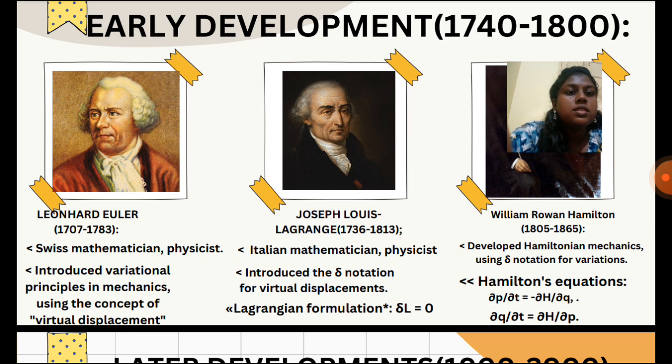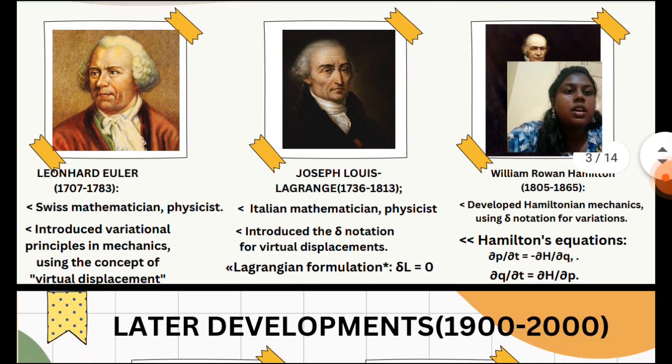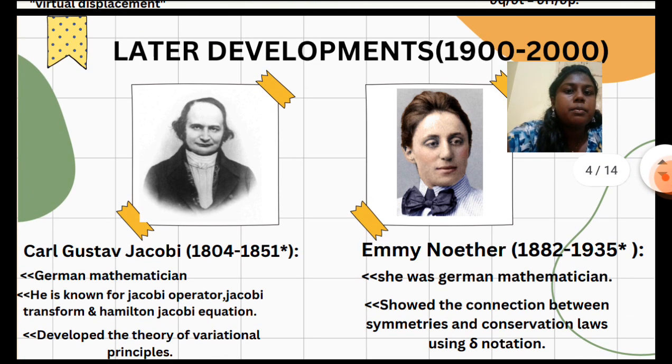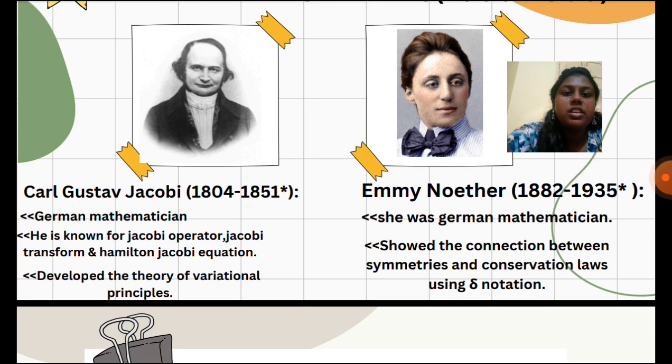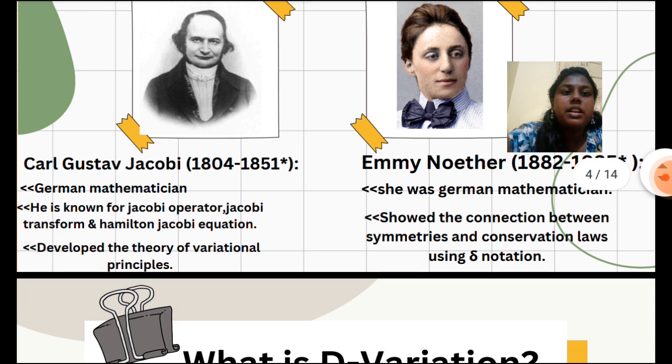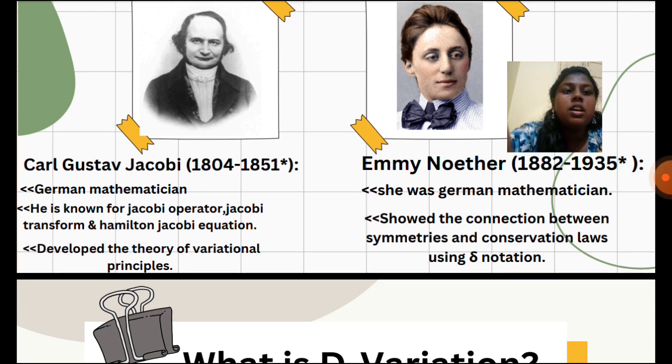which are very familiar to us, that is dou p by dou t is equal to minus dou H by dou q, and then dou q by dou t is equal to dou H by dou p. And later development was done by Carl Gustav Jacobi and Emmy Noether. So Carl Gustav Jacobi, a German mathematician, is known for the Jacobi operator, the Jacobi transform and the Hamilton-Jacobi equation, and he developed the theory of variational principles. And then Emmy Noether, a German mathematician, showed the connection between the symmetries and conservation laws using the delta notation.